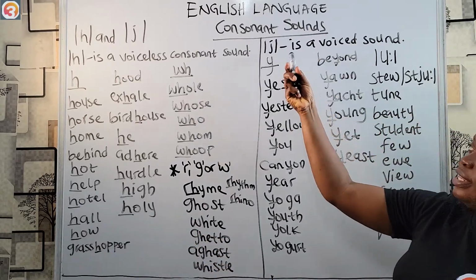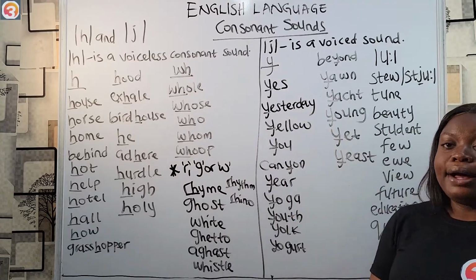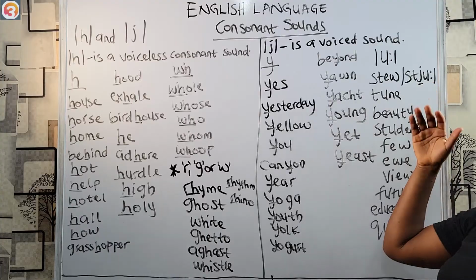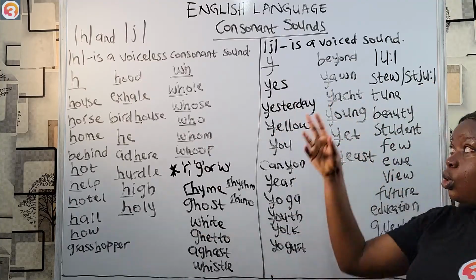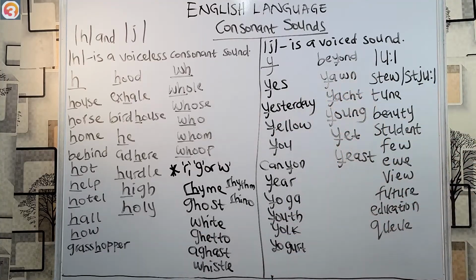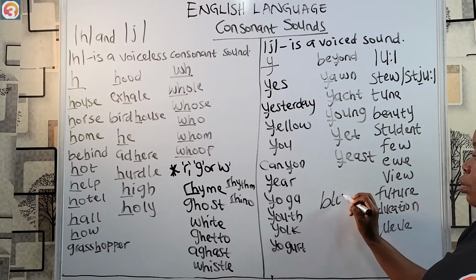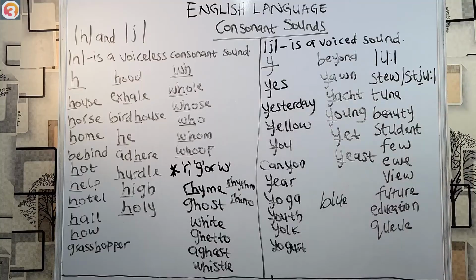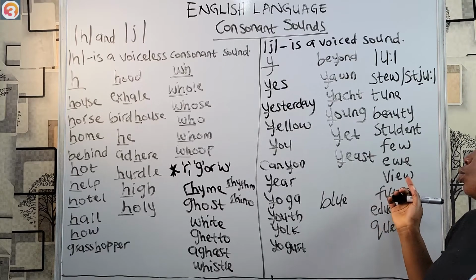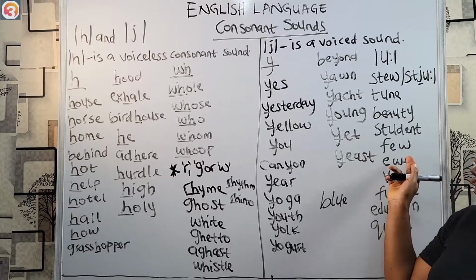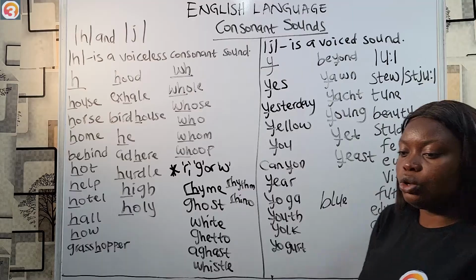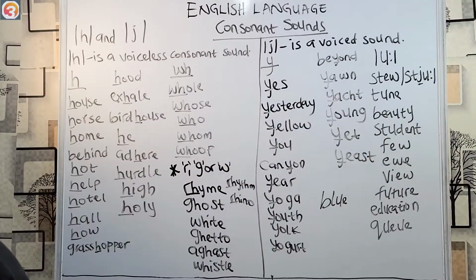So here we find it in words containing letter Y, and the Y is acting like a consonant. And then in words containing the long U sound, not all words with the long U sound. For example, the word blue, it doesn't contain this sound. So not all words containing U, but some of them where we need to still deepen the U sound, like few. So not full, but few. Blue doesn't contain it. That's it for these two sounds.